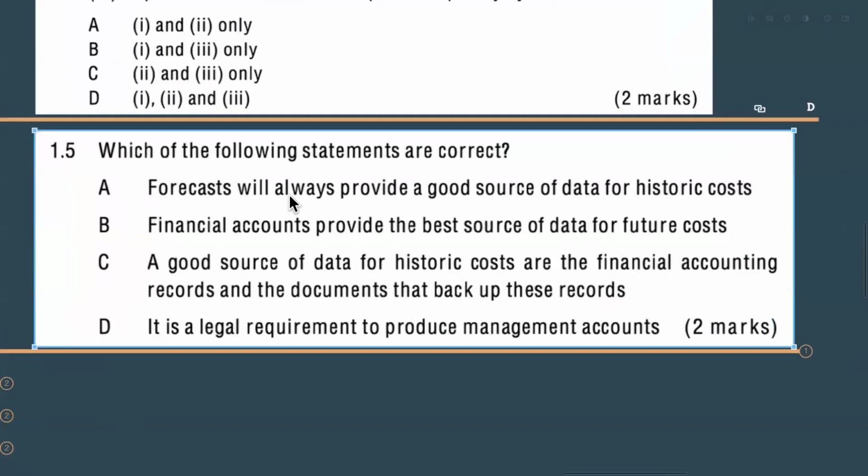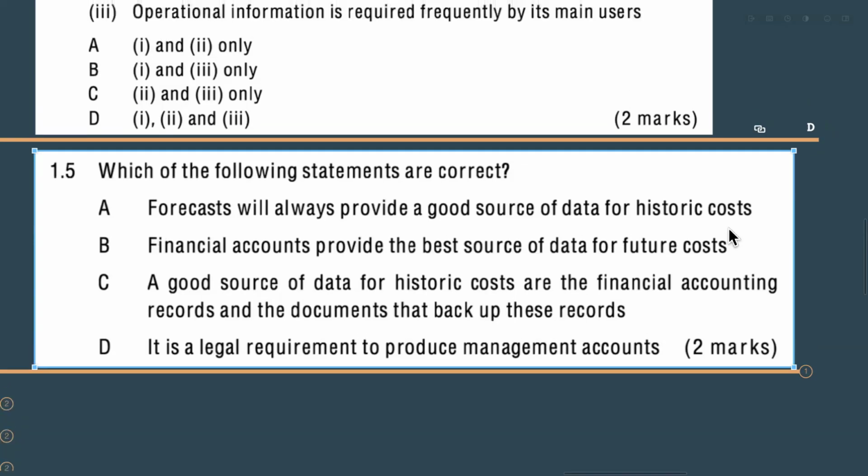Is it? Right? It gives a good source of data for the historic cost because we are using the historic or past transactions or past detailed information to predict the future, to create the forecast analysis. But we cannot say it's always a good source of data for historic cost. Not always. Sometimes not. So B, financial accounts provide the best source of data for the future cost. Is it correct?